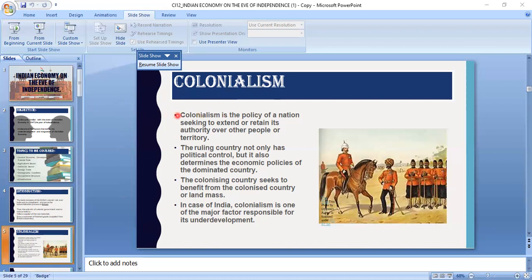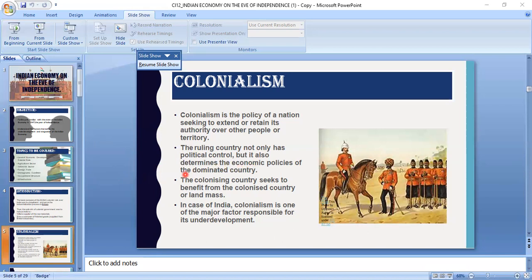That means when any group of people or government comes to another country and takes authority of that country to use its people, its territory, its resources for their own purposes, it is known as colonialism.